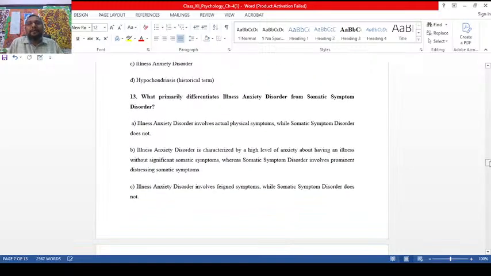Now, what is the primary difference between somatic symptom and illness anxiety in terms of expression? Somatic symptom is expressed in terms of physical symptoms, whereas illness anxiety is expressed in terms of anxiety symptoms. So option B is the right answer.